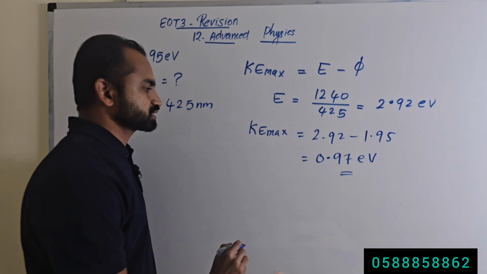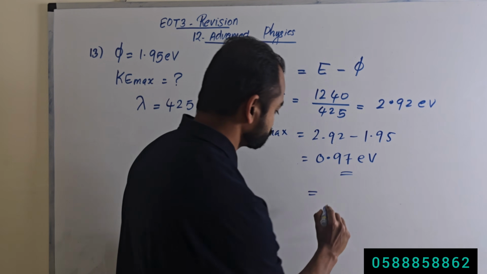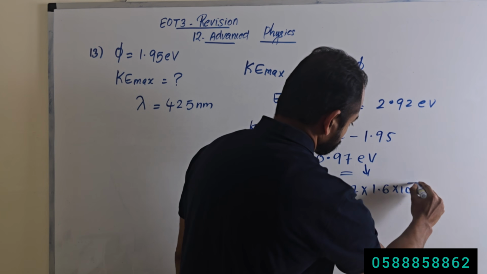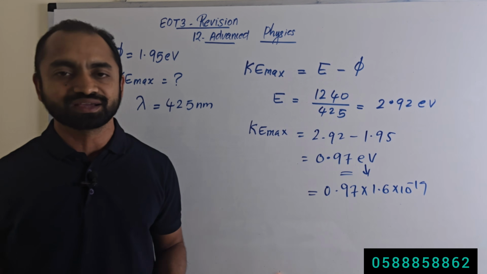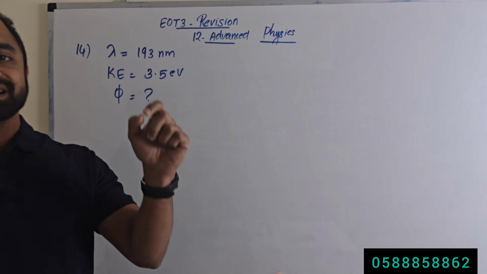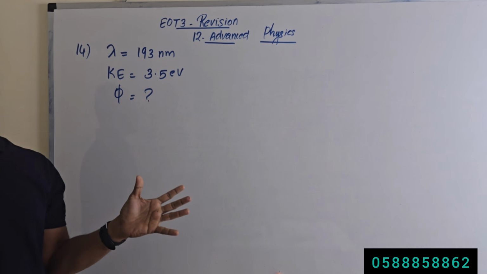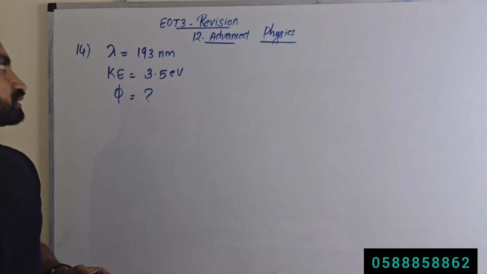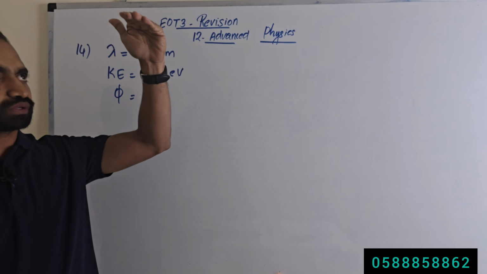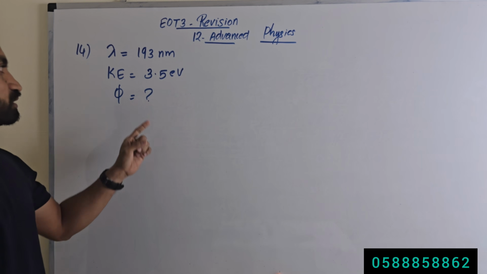If you have to calculate the maximum kinetic energy in joules, now that you calculated it in electron volt, how to convert this into joule? Very simple. 0.97 times, instead of eV we will write 1.6 times 10 to the power minus 19, and you multiply, you will get the answer. Question number 14. A metal, onto that metal a photon is incident, and what is the wavelength of the electromagnetic radiation? 193 nanometer. So when 193 nanometer wavelength radiation is incident onto the metal and an electron is emitted, what is the maximum kinetic energy of the emitted electron?